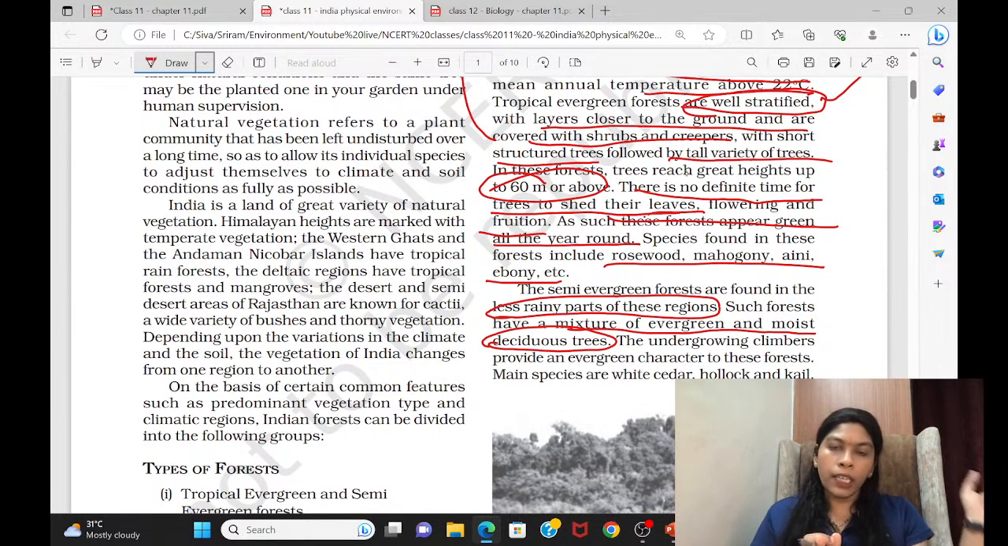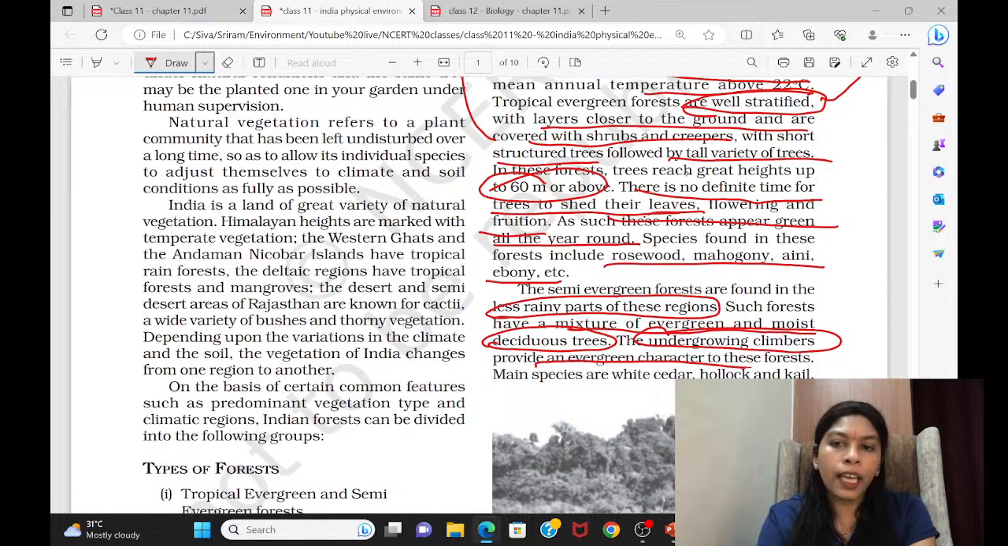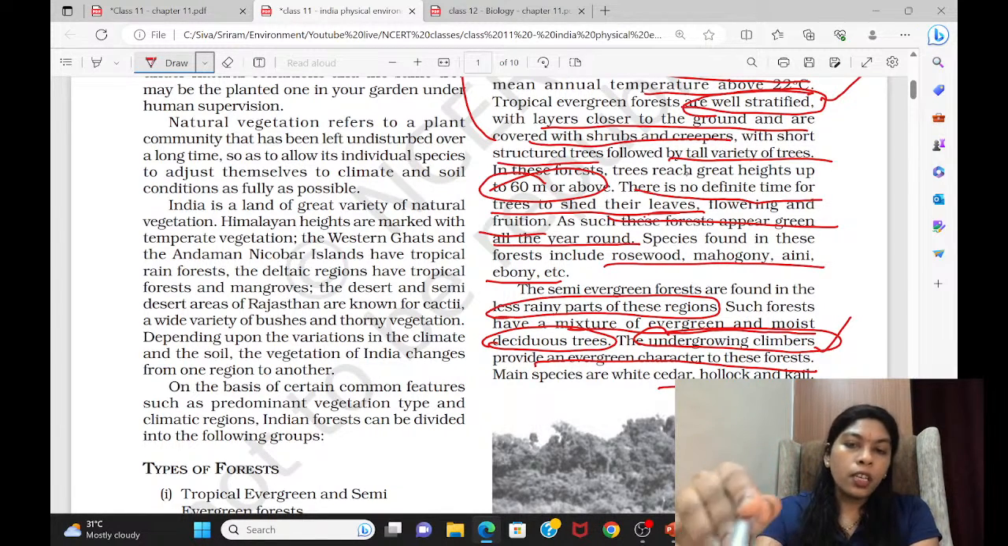As we have seen, evergreen forest is one forest and deciduous forest is another type. In between this lies another small variation of forest called semi-evergreen forest. That's why they have given that the undergrowing climbers provide evergreen character to these forests. Mainly this forest will include species like cedar, hollock, kail, these types of trees. But climbers will also be present in evergreen forest, and also present in semi-evergreen forest.